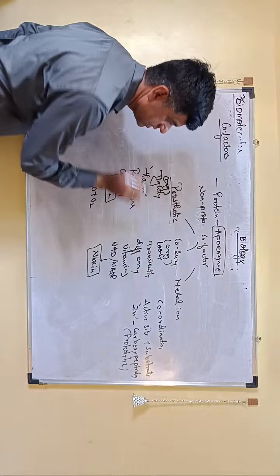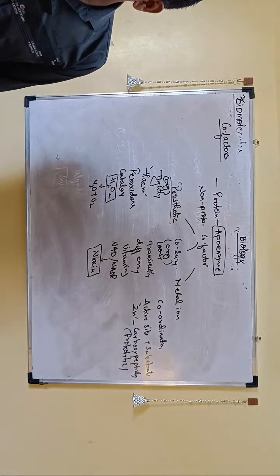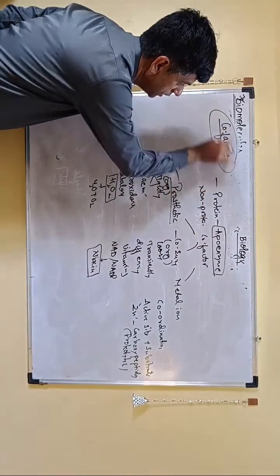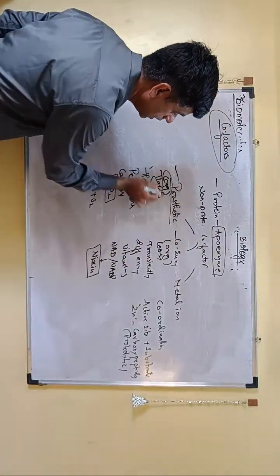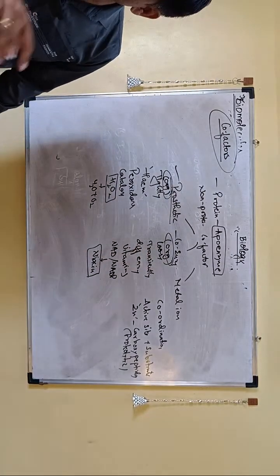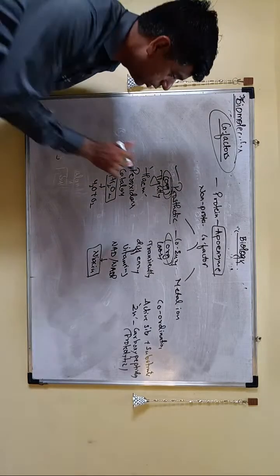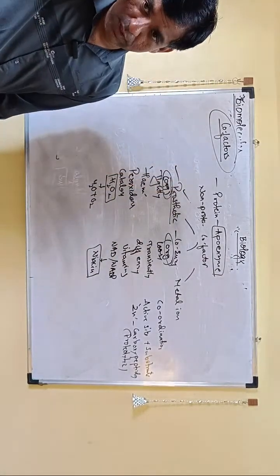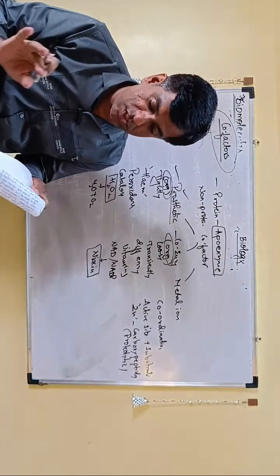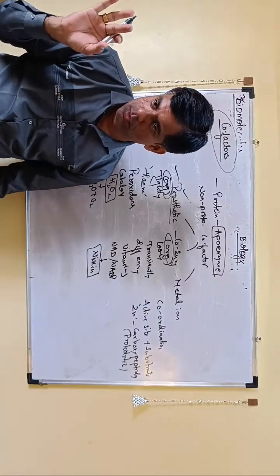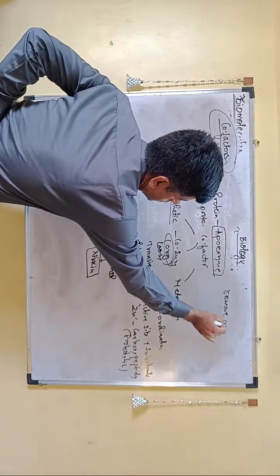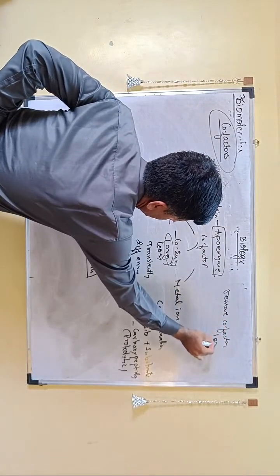Prosthetic group and coenzyme: one common factor in this is that they are organic. But they can ask what are common, what are uncommon. So prosthetic group and coenzyme are both a type of cofactor, common. Both are organic, common. Both are important for catalyzing the reaction, common. Both are tightly bound, not common. Who is only tightly bound? Prosthetic group. And remember the last line, as I told: catalytic activity is lost if your cofactor is removed. So if you remove the cofactor, the catalytic activity is lost.